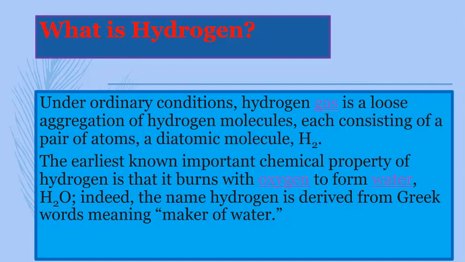Indeed, the name hydrogen is derived from Greek words meaning maker of water.